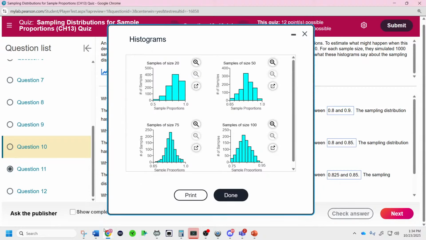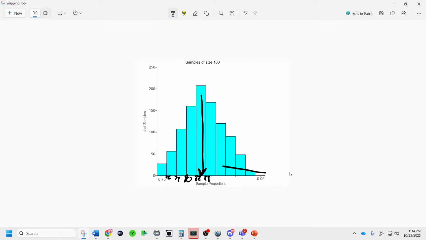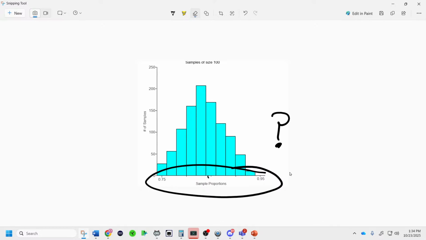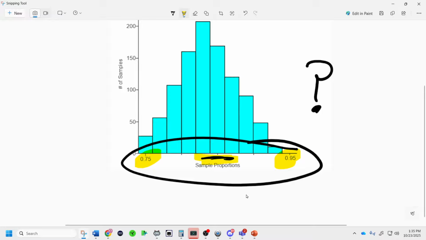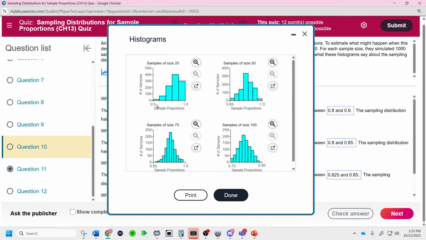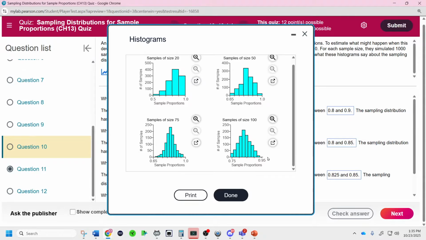The last one's the spread, which is literally, what is the spread of this one? This is the big one, the last one, the big sample size. So what's the spread? You can do negative if you want, but what is the spread of it? We got a lot. 0.2. Nice job, John, right there. Yep, 0.2. And this one's 0.5. Just the difference between those numbers, 0.35, 0.35, and 0.2.